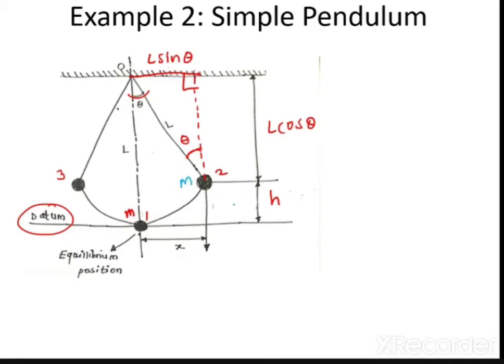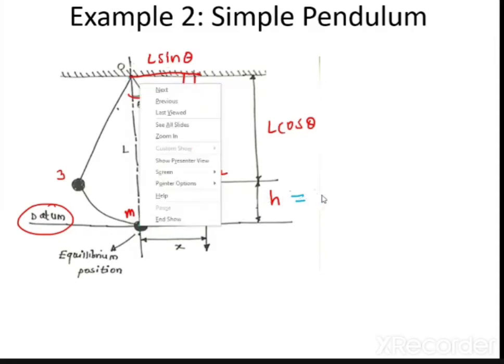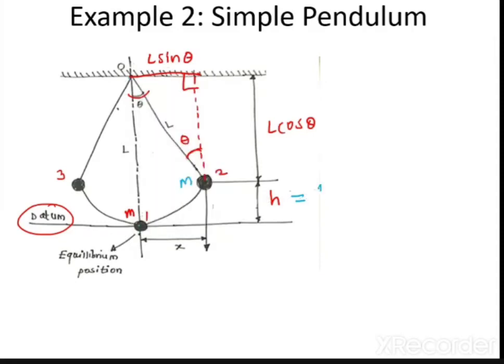At 2 position, the distance between this mass at 1 position and 2 position is h. What will this h be? The total distance from point O up to position 1 is L. So h will be L minus L cos theta, and that is equal to L into 1 minus cos theta.